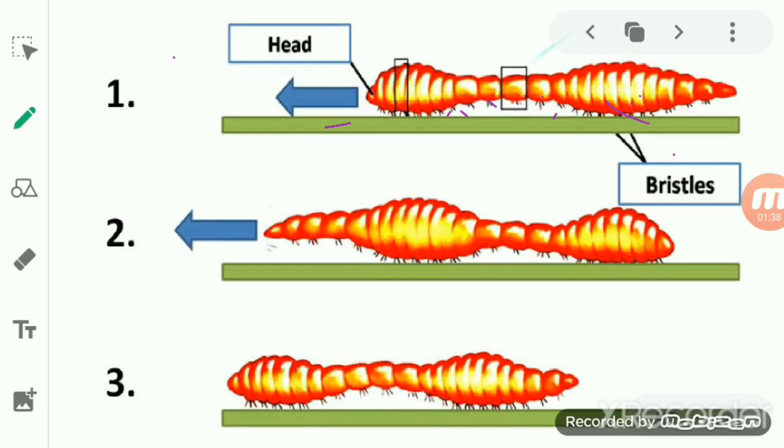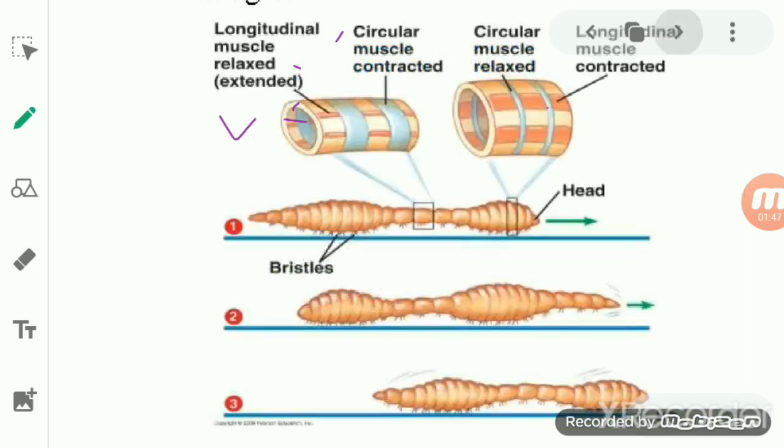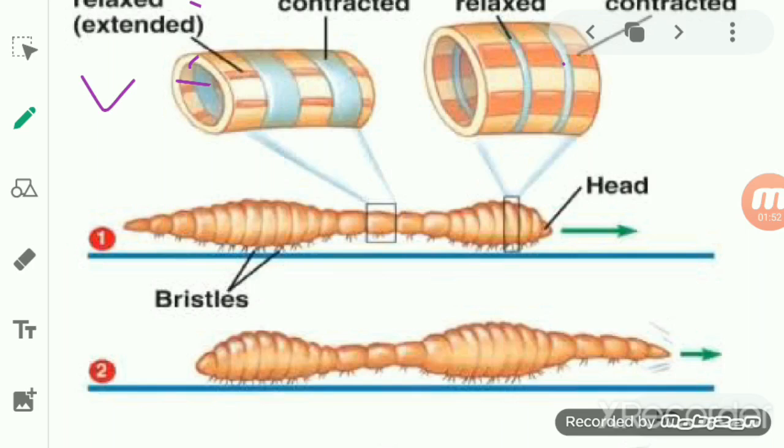Now what happens? To move forward, the earthworm has to contract. The earthworm contracts the circular muscle of the front segment, due to which the front part of the body becomes long and thin. As the circular muscle contraction occurs, it makes the segment long and thin.